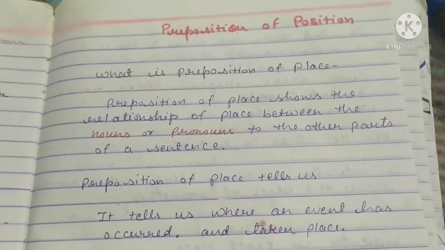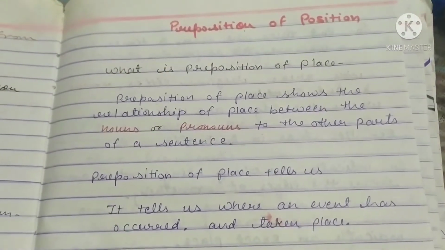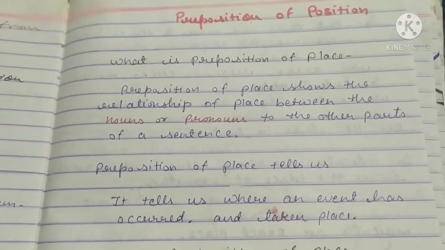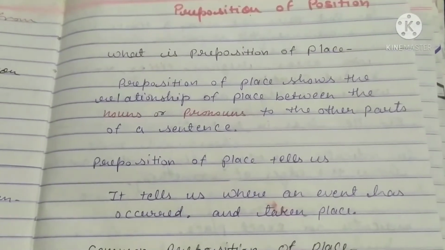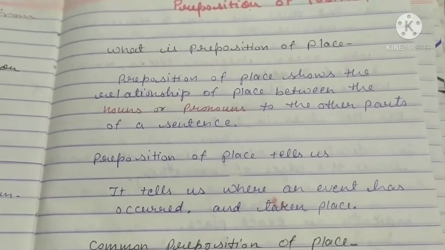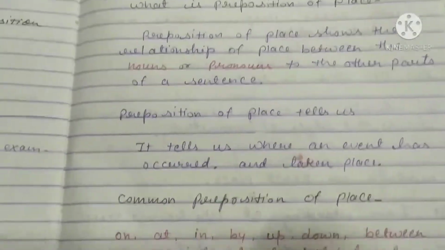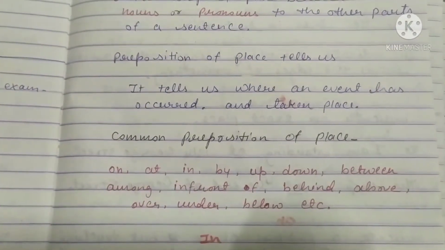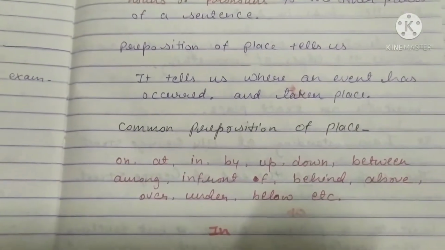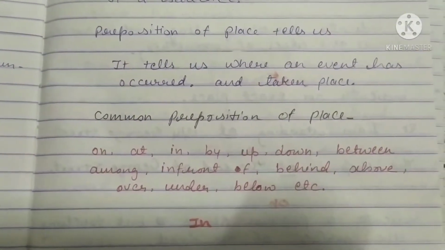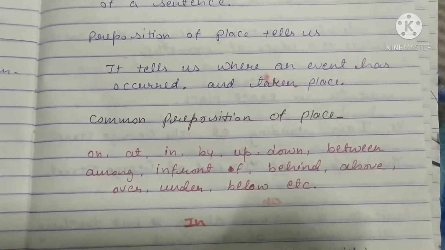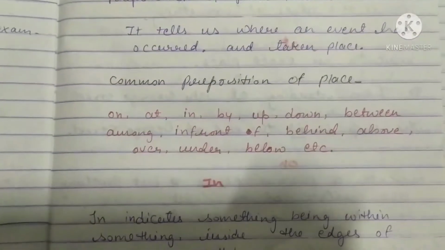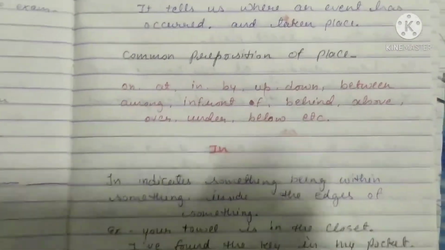So today we will discuss preposition of position. So first of all, what is a preposition of place? Prepositions of place show the relation of place between a noun or a pronoun and the other parts of the sentence. Prepositions of place tell us where an event has occurred or taken place. Common prepositions of place are on, at, in, by, up, down, between, among, in front of, behind, above, over, under, below, etc.